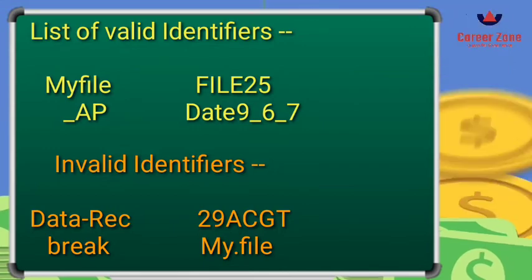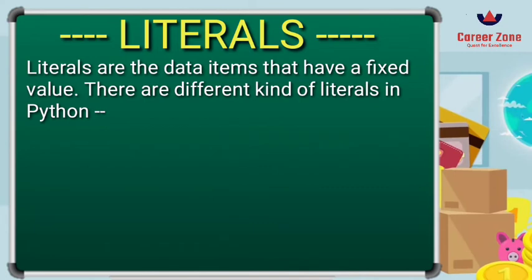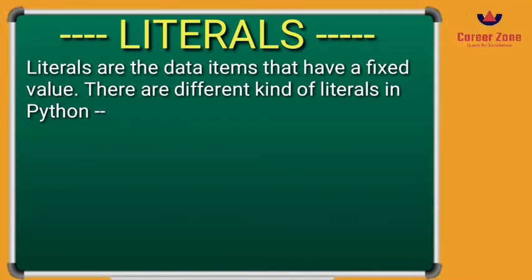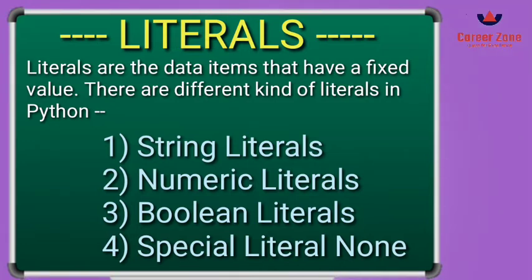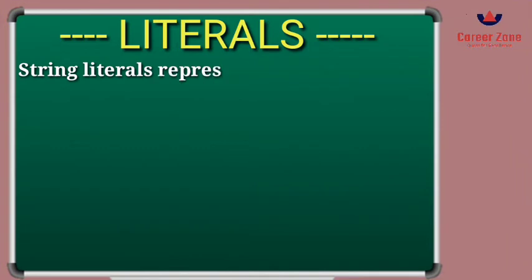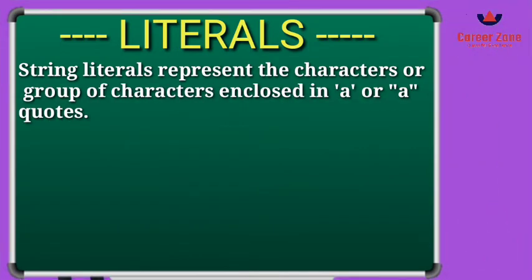Now we will see what literals are. Literals are the data items that have a fixed value, or you can say the constant values are said to be literals. There are different kinds of literals in Python. The first one is string literals. Second is numeric literal, then boolean literal, and there is a special literal, None. String literals represent a particular character or a group of characters enclosed in a single quote or double quote.